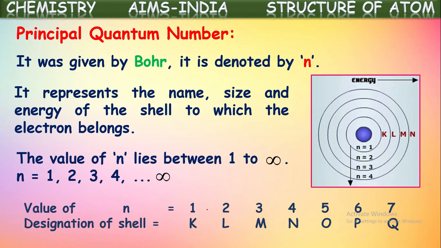The values of n are taken as 1, 2, 3, 4 and so on until infinity. As per the number of the shell, it is denoted with symbols: the first shell is the K shell, the second L shell, the third M, then N, O, P, Q, and so on. In this way, shells or orbits in an atom are denoted. In these orbits, electrons revolve around the nucleus. The shell number or name also gives the energy of the electron associated with that shell.